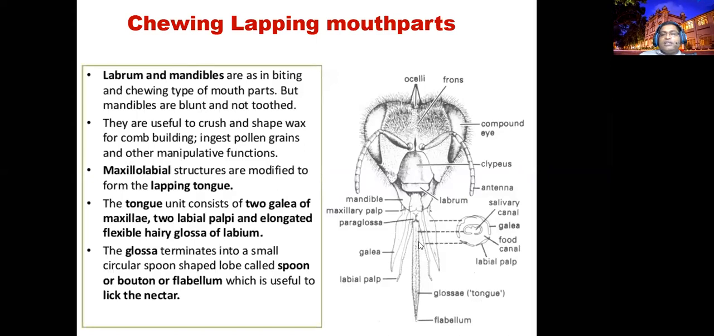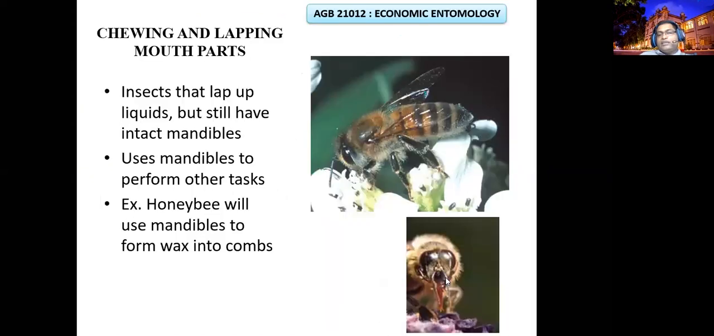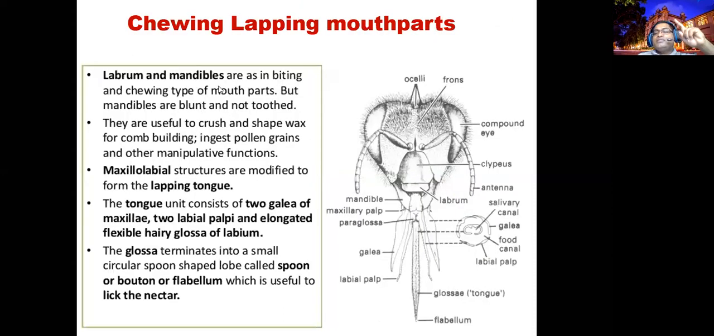Here you can find chewing and lapping, right? In honeybees, mandibles perform the task. Mandibles perform the lapping, mandible and labrum, right? So labrum and mandibles are for lapping purposes. Once it is lapped, then again chewing happens with the help of the maxillae and the labium, right?